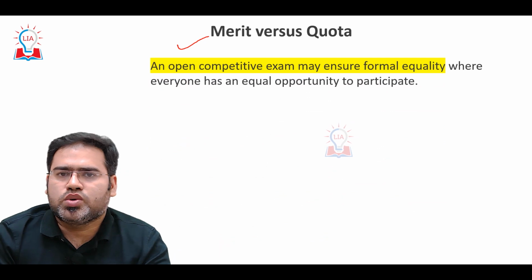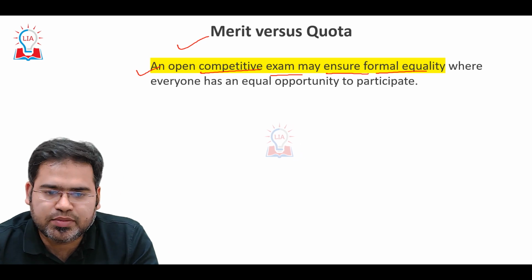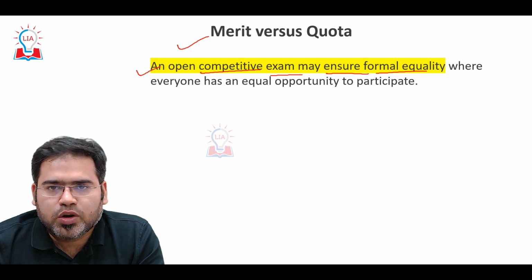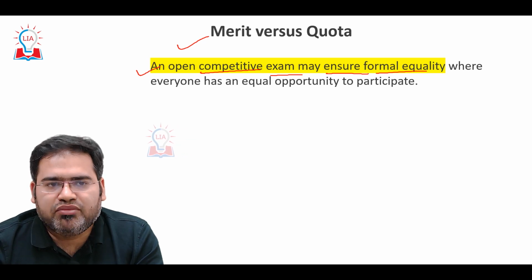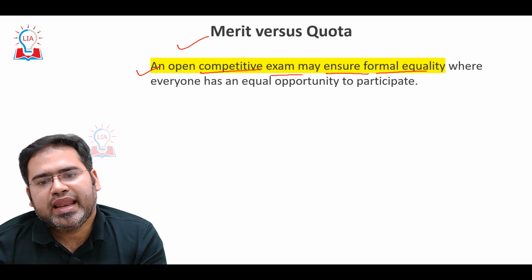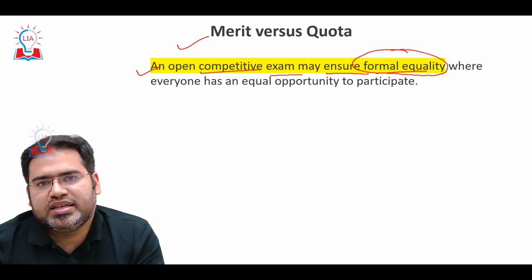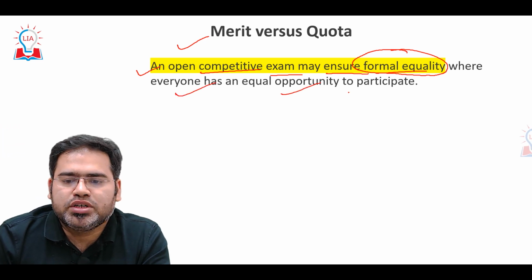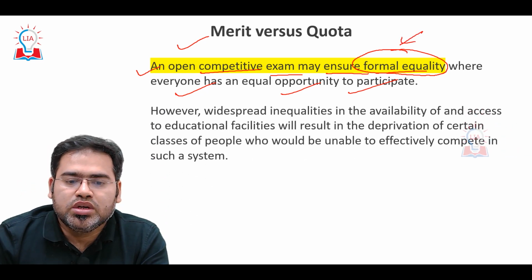In this merit versus quota, the Supreme Court says that an open competitive exam may ensure formal equality. That means an open competitive exam is there. Here we are not going to check your economic, educational or social background, but this exam is available to everyone. That means everyone is going to get the opportunity to write the exam. So if we carry this without checking the background, we are actually going to promote formal equality. That means we are treating everyone equally without looking at the background, where everyone has an equal opportunity to participate. So we are going to promote formal equality but not substantive equality.